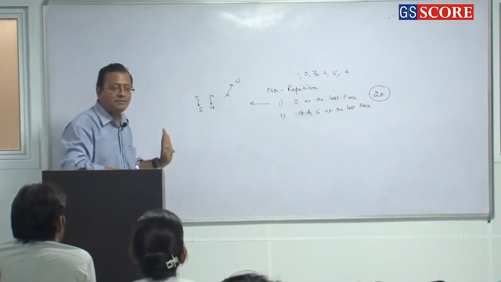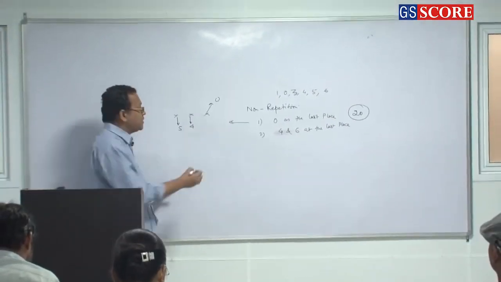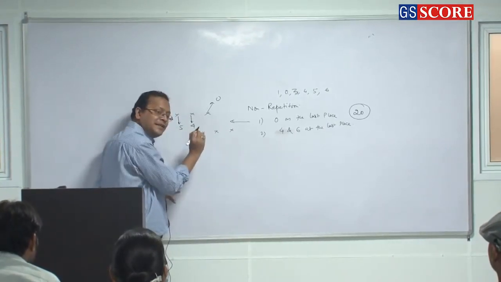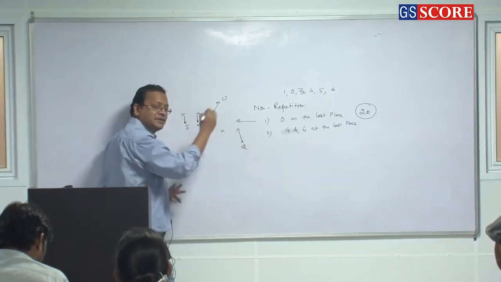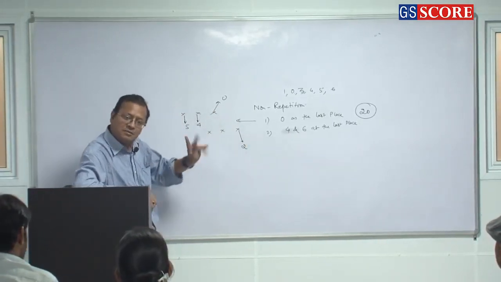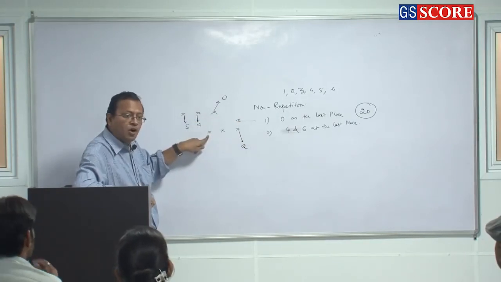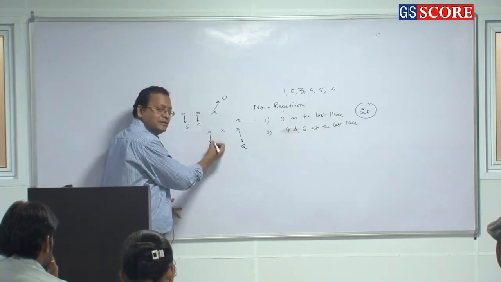Clear or not? Right? Now when 4 and 6 are at the last place, be very slow. So 4 and 6 at the last place. The last place can be filled in how many ways? 2 ways. So 1 digit has been taken and 0 cannot be filled up here. So how many options are there? 4 options.